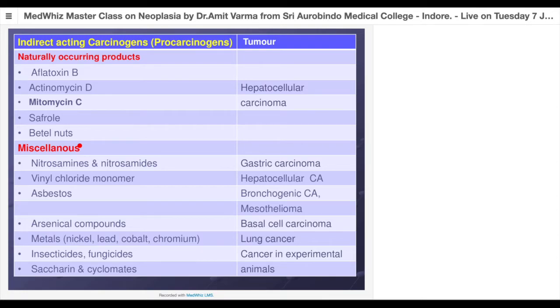Nitrosamines and nitrosamides. Though they sound like very benign things, mind well, all fermented food, salted foods, pickled foods, and all your soft drinks, whatever you call it, Diet Coke, a normal Coke, Mirinda, Fanta, Limca, whatever you are fond of drinking, they all are rich in nitrosamines and nitrosamides. And what they do, they lead to gastric carcinomas. So if soft drinks or fermented foods are your staple diet, then be alert, you may be prone to get gastric carcinomas in your lifetime.